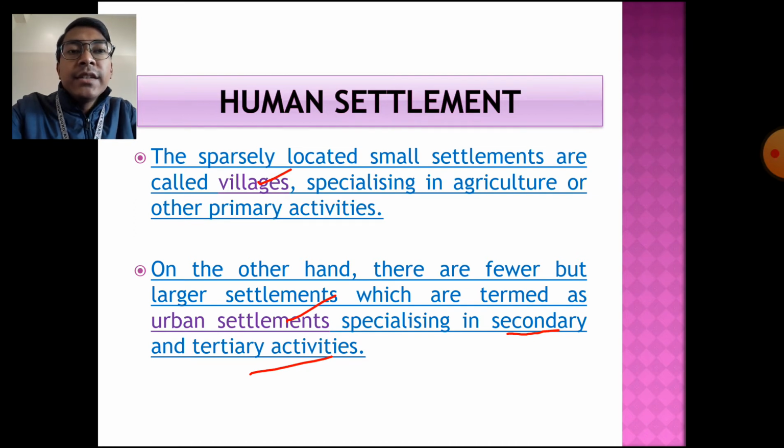The other is very large settlements where houses are closely built up, with big structures, and the main occupation is secondary and tertiary activities. These are the two main types of human settlement on the basis of size: rural and urban areas.